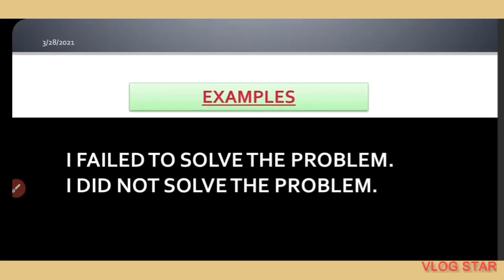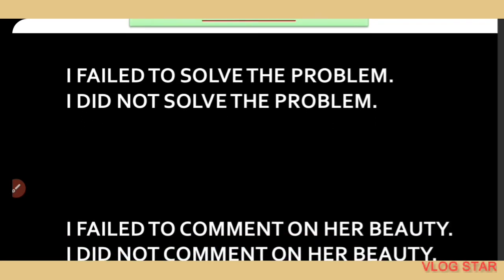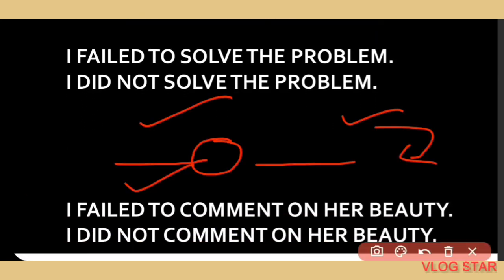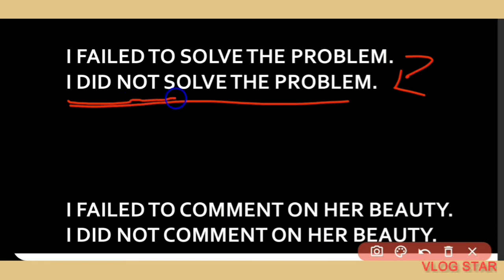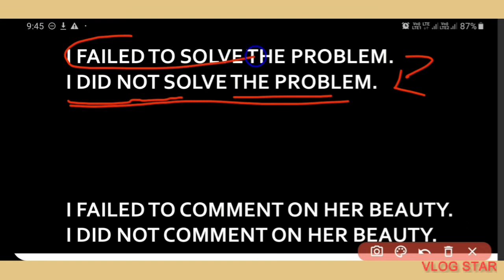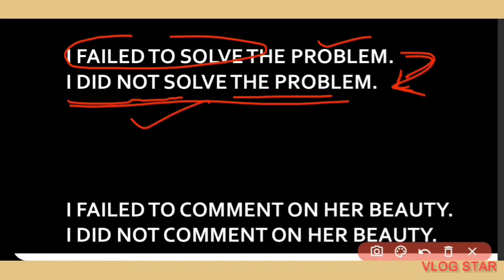As for example, here I have given some examples for you. I failed to solve the problem. So what will be the negative form of the sentence? The negative form of the sentence will be in this way: I did not solve the problem. So fail to solve means ব্যর্থ হয়েছিলাম প্রবলেমটা সলভ করতে. So it means that I did not solve the problem. আমি প্রবলেমটা সলভ করতে পারি না।